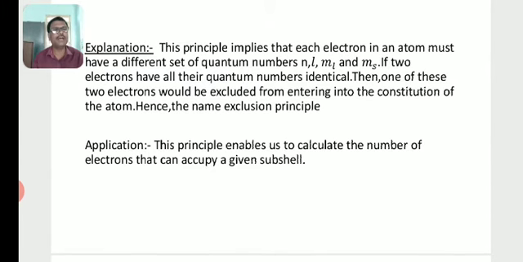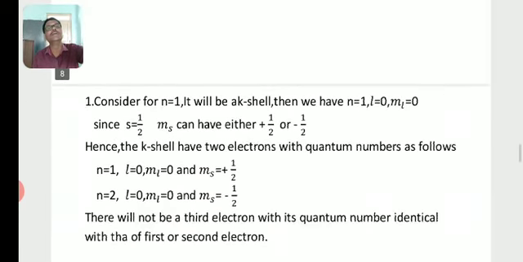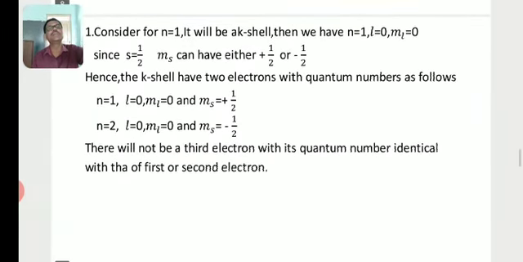This principle enables us to calculate the number of electrons that can occupy a given subshell, the application of Pauli's exclusion principle. Let's consider n is equal to 1, the K shell. Then we have n is equal to 1, l is equal to 0, ml is equal to 0.